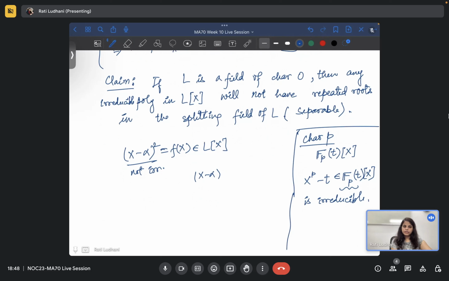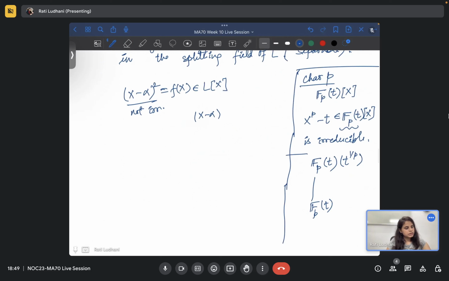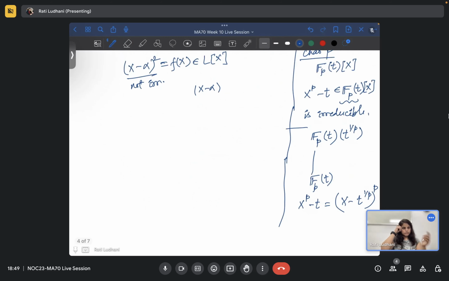So we have started with the irreducible polynomial. Now let's take the extension of this. So if you include t raised to power 1 by p, we can always write like this, if you want. We have done such kind of questions. So you take this extension, then this will split. So x raised to power p minus t is actually (x minus t raised to power 1 by p) raised to power p, because you can take the power out, since now the element t raised to power 1 by p is there, so this belongs to the extension, which is F_p(t raised to power 1 by p).